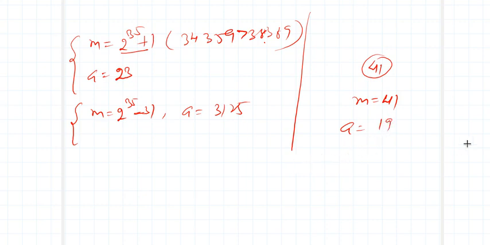So multiply 41 into 19, what are we getting? Sorry, but xi, right? So xi is any seed. Let me call it x naught. X naught is equal to 19. Just a minute, because my formula is xi plus 1 is equal to a xi modulo m.